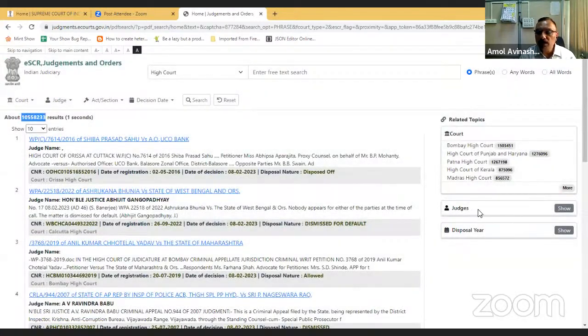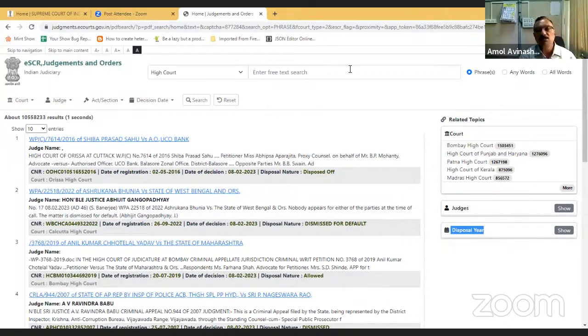Same here, you can search by judge's name. In eSCR, you have the option of citation year. Here it is disposal year-wise. You can enter the disposal year for a particular High Court or all 25 High Courts, and the judgments of that disposal year will be shown.